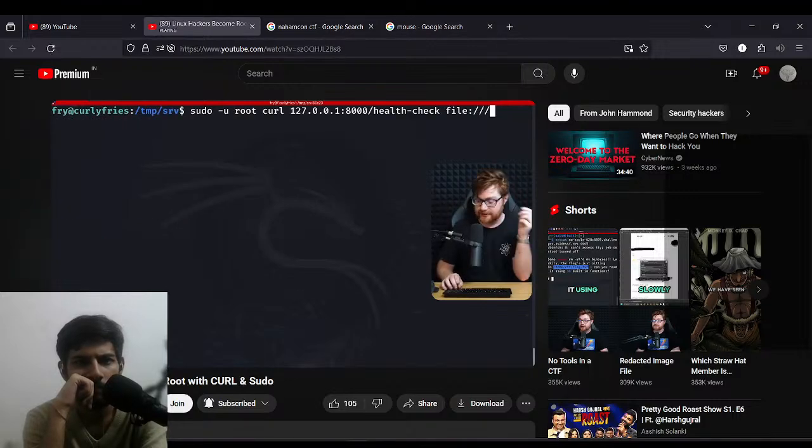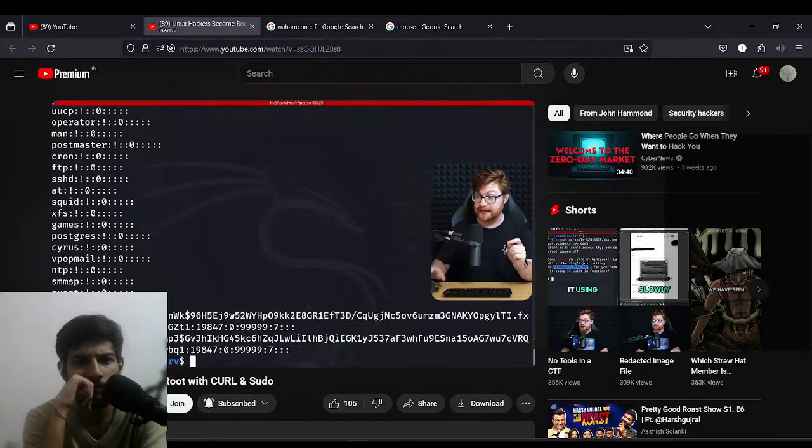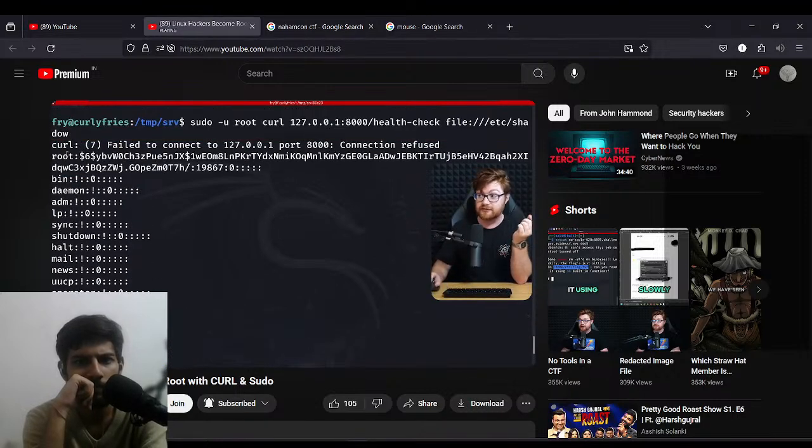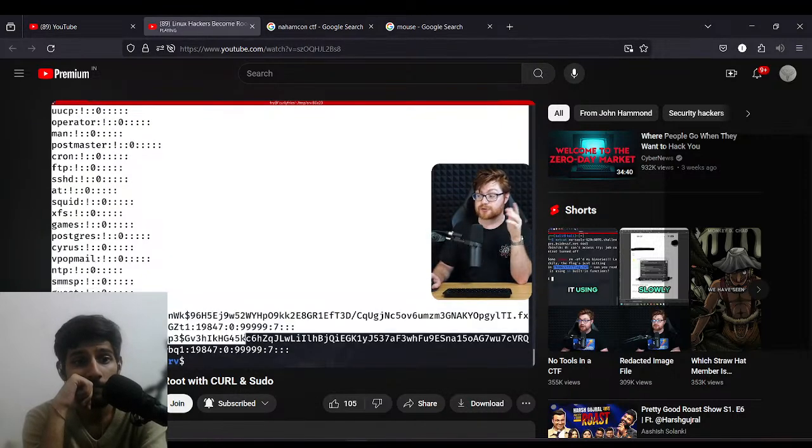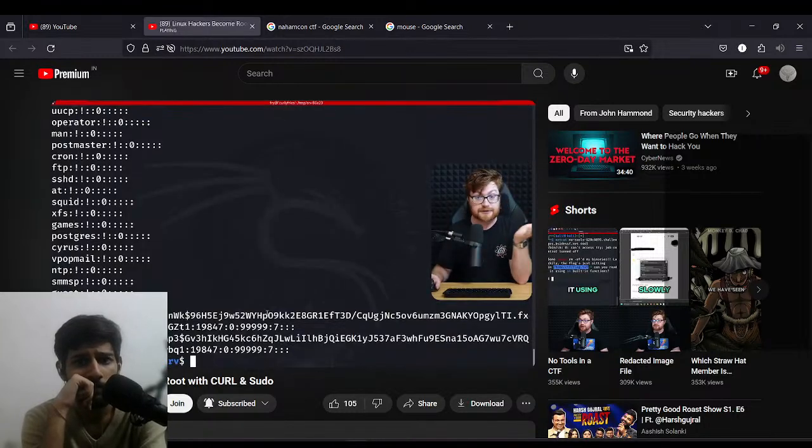Could we go ahead and read something like /etc/shadow? That is something that only root would be able to read, and it looks like we can. /etc/shadow, which will include all the password hashes for different users. This is an option, and we could try to crack the password. However, it's a bad option. It might take too much time.